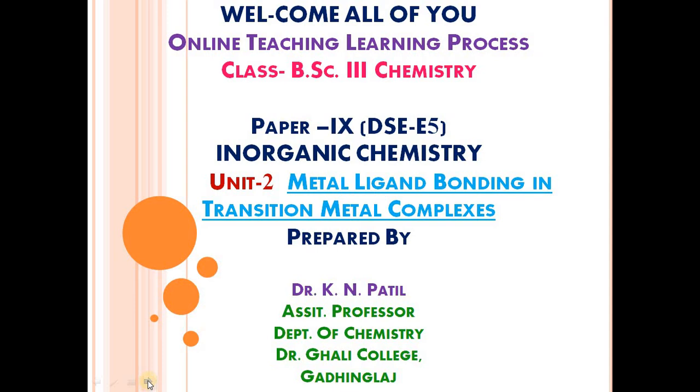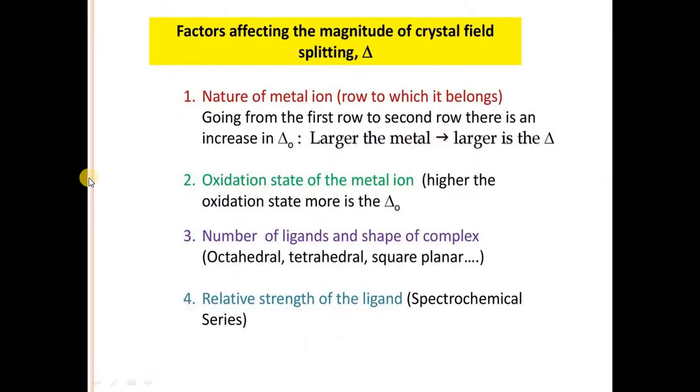In this video we will see the factors affecting the magnitude of crystal field splitting, that is, the crystal field splitting parameter, the 10 Dq value or delta octahedral value.